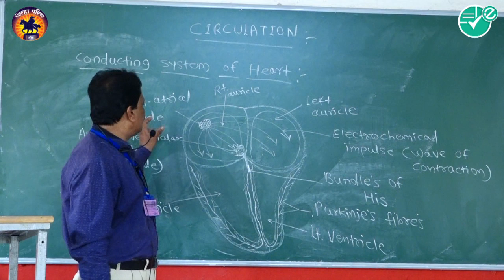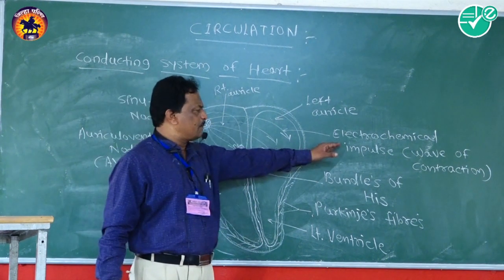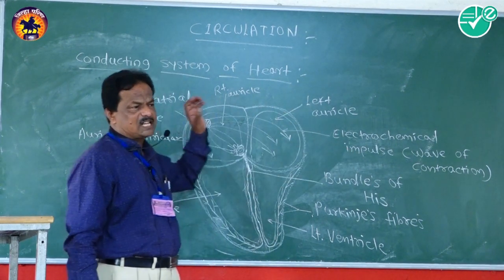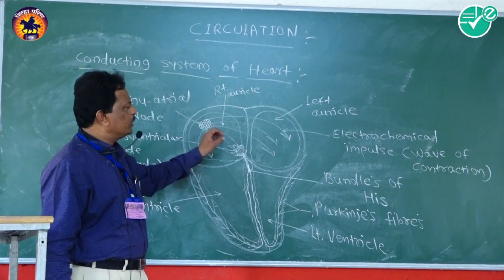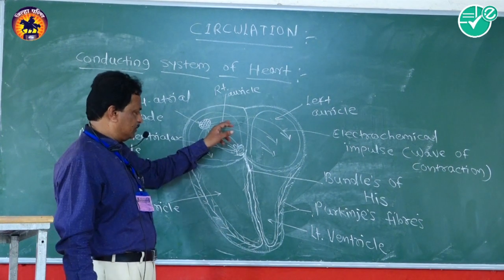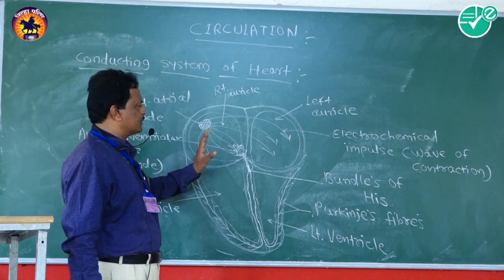The SA node generates such waves, that is electrochemical impulses or waves of contraction, which spread on the auricular chamber with the help of cardiac muscle fibers.